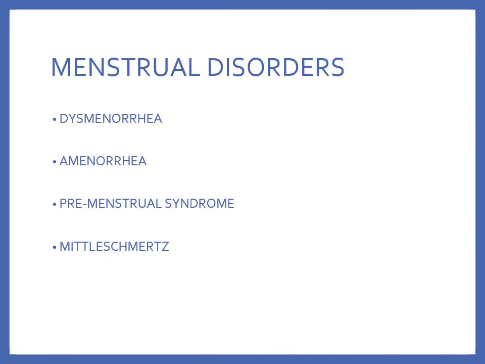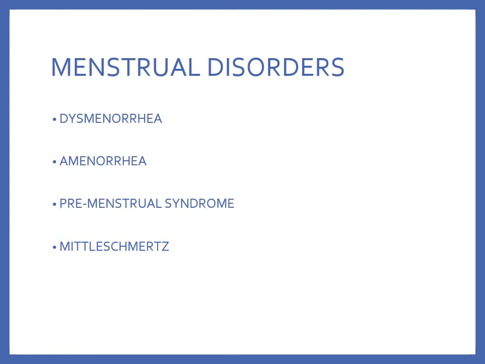And lastly, let's discuss some menstrual disorders. So dysmenorrhea is painful menses or cramps, and primary dysmenorrhea usually starts within the first couple cycles of menses. It lasts through at least the early to mid-20s. It's a spasmodic kind of cramping in nature, and the discomfort is usually in the lower abdomen, the lower back, and down the legs.